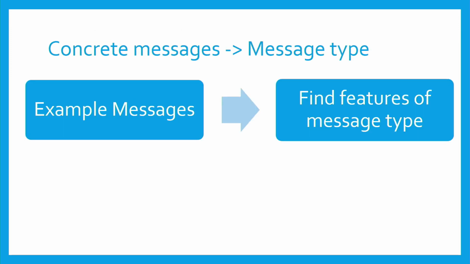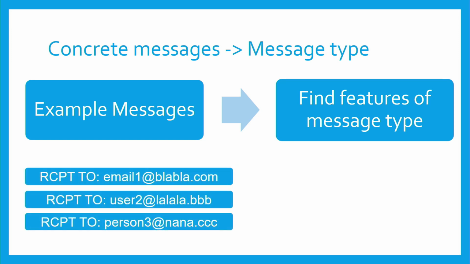So in general, we have examples for messages, concrete messages that are sent or received by the binary. What we do in this step is we take those example messages and we use a naive approach here, a very simple one that we found to be working, and we extract the common bytes of the example messages.